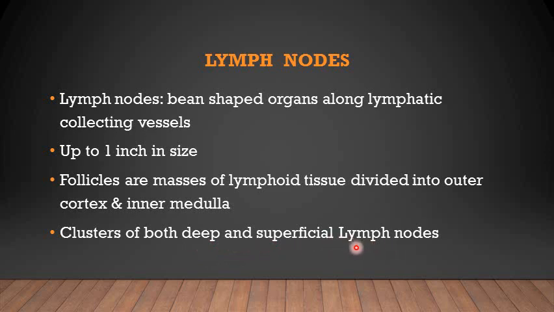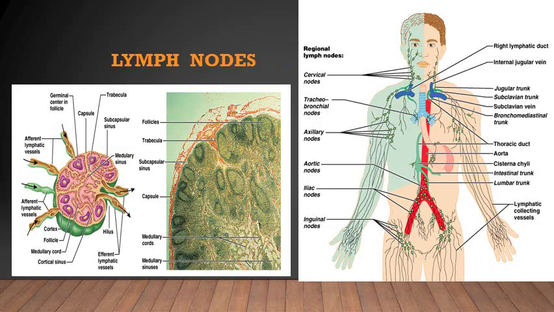There are clusters of deep and superficial lymph nodes in the body, some of which I have shown you in the previous slides. You can also see here the lymph nodes starting from the head and neck. These are the cervical lymph nodes. They are the superficial and deep groups.